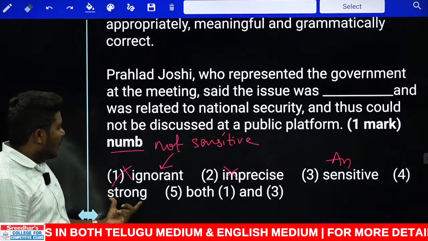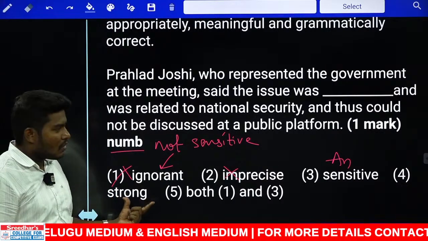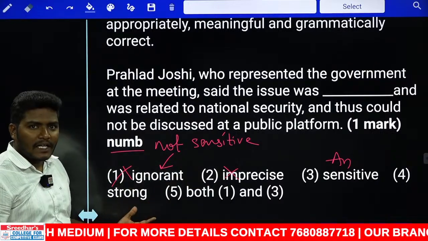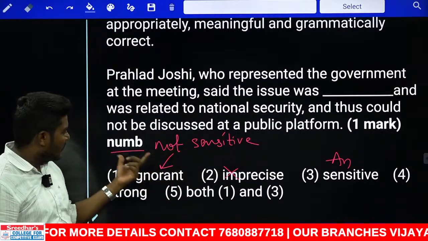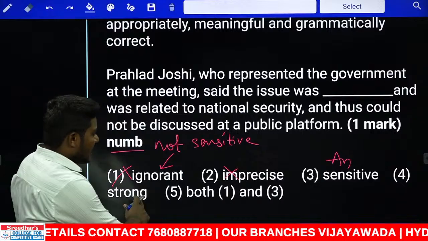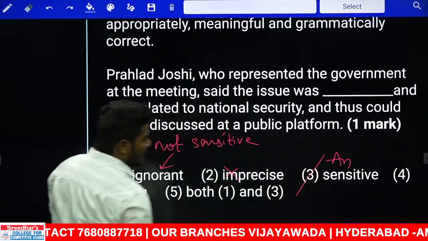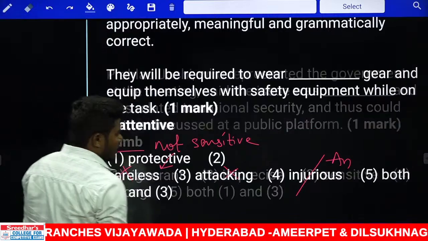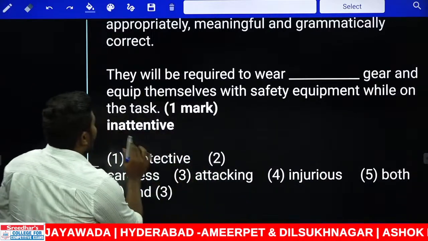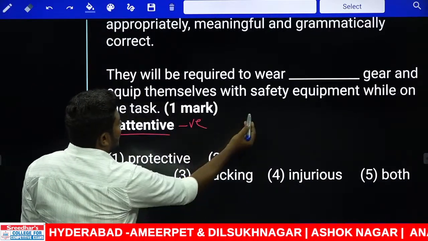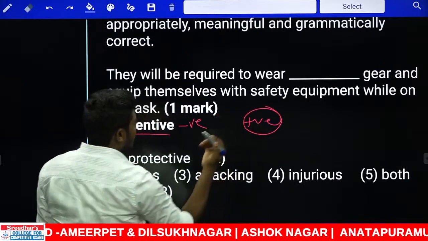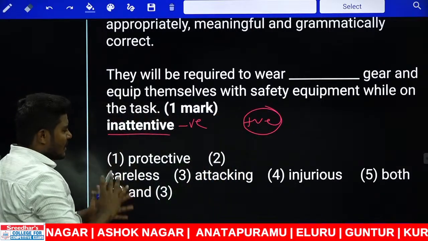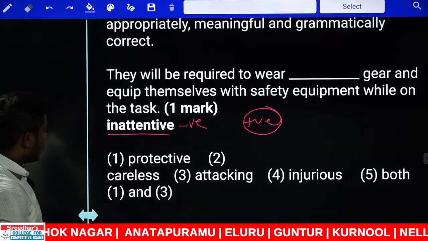Okay. Now look at this. Somebody who is so strong, this fellow is not sensitive. If somebody has got hurt and he doesn't feel anything, that means he is non-sensitive fellow, that is a numb fellow. So this becomes synonym. Antonym should go only with the third one. You need not even check the sentence here. It is time for you to save the time. Now look at this. Inattentive, it is a negative word. Antonym should be used with the positive. Check for the positive. Protective is positive, but inattentive, protective, somewhat different. Okay, let us keep that on hold.